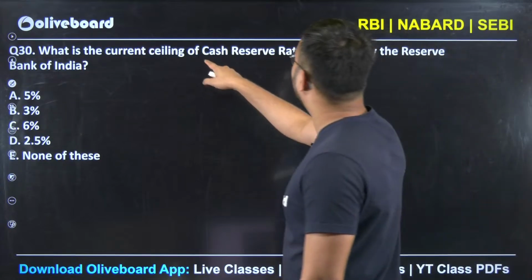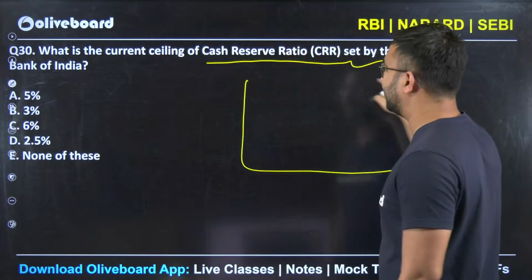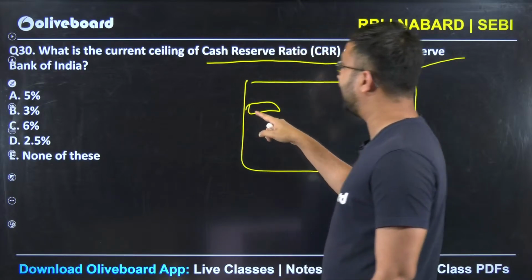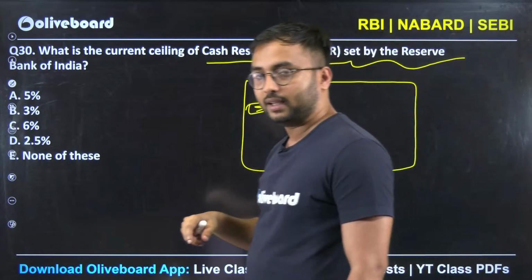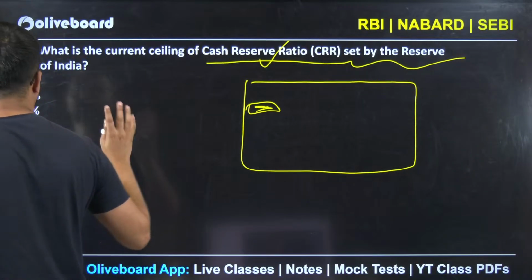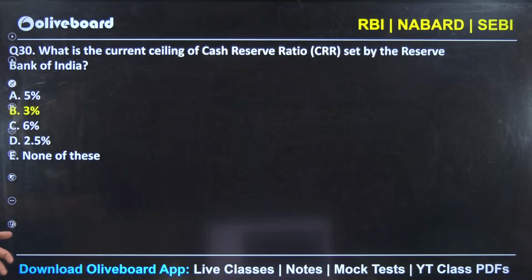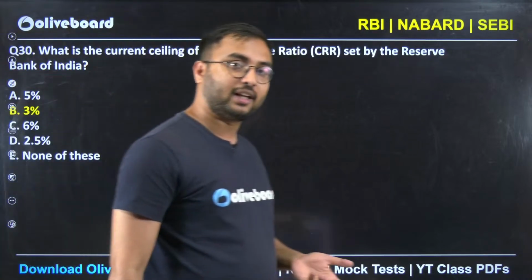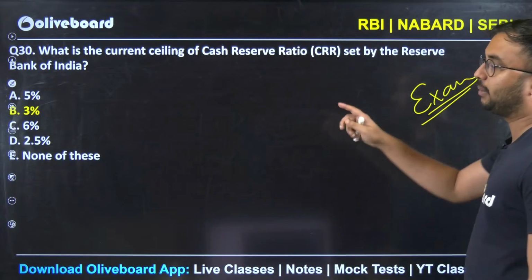What is the current ceiling of cash reserve ratio set by Reserve Bank of India? Whenever you go to the Reserve Bank's website, on the left hand side corner itself, all the latest cash reserve ratio, SLR, CRR, everything has been given. So this question is asking about the current one. What is the current ceiling of cash reserve ratio? 5%, 3%, 6%, 2.5%. At that time, if you see, it's 3%. Now you will say, sir, should we check every day? No, but before going inside the exam hall, definitely check it once.